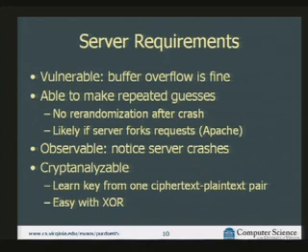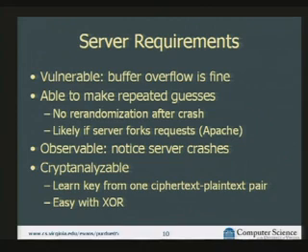Since we need to make lots of guesses, we also need some way of making repeated guesses without the randomization key changing. So that means we can crash the server without the server being re-randomized. Some implementations would re-randomize the server every time you load it. As long as the server forks processes, we can still do this. So if it forks on request, like Apache does, we can crash one of those fork processes, but the other children and the parent are still running with the same key.